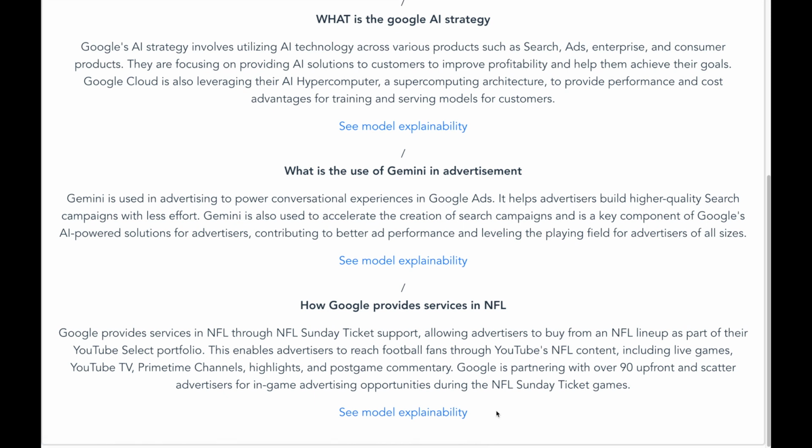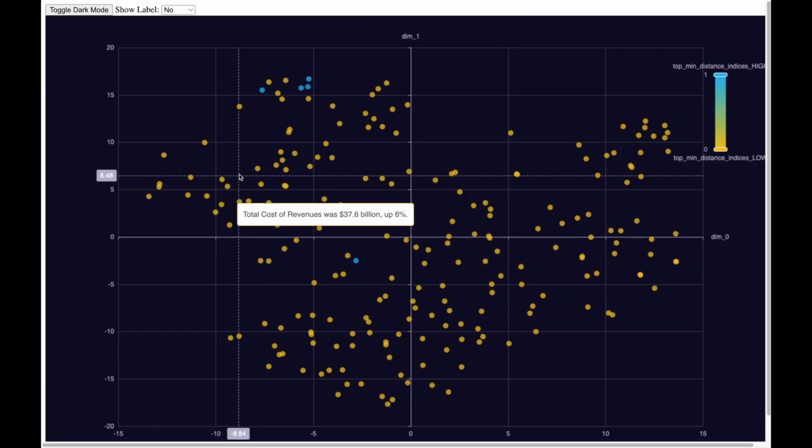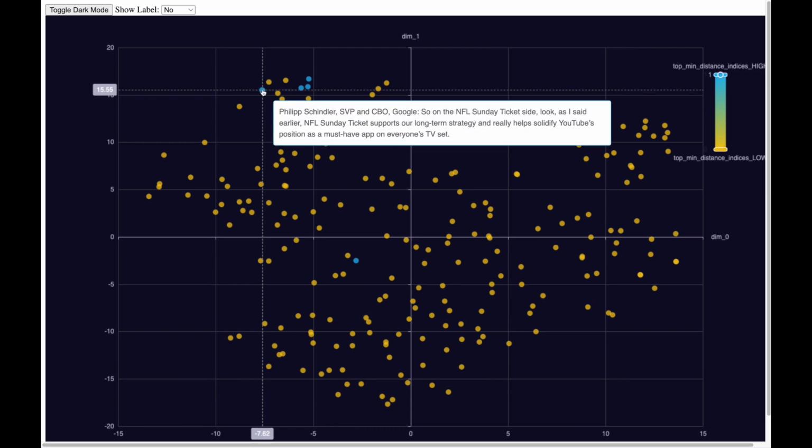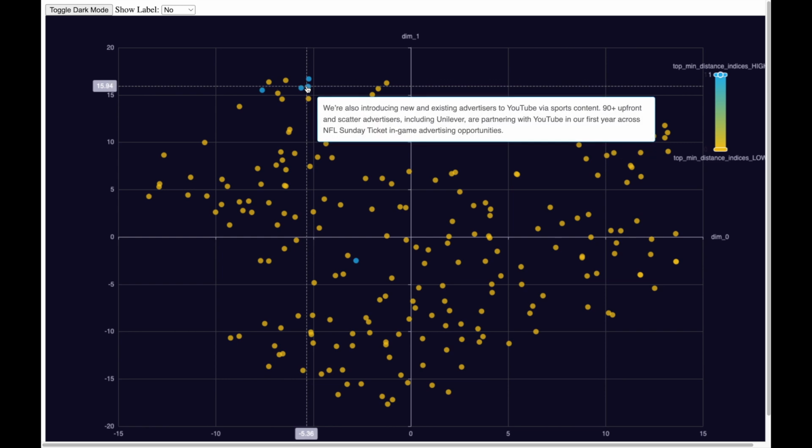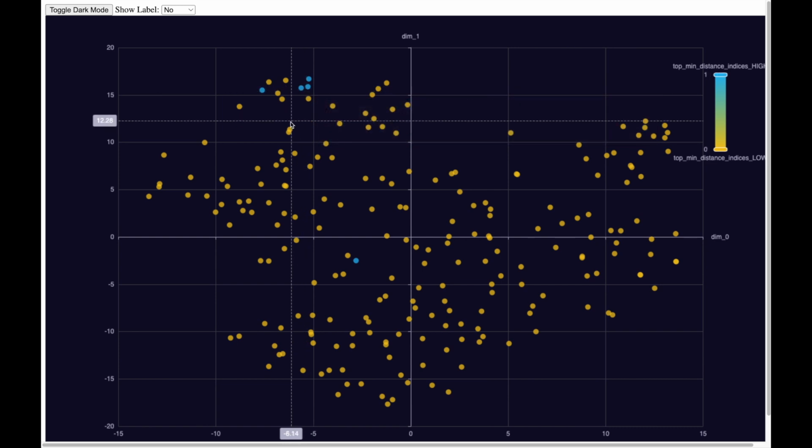And let us now look also at the model explainability. And let me now hover over these blue dots. And here I see that the SVP of Google is talking about how NFL Sunday Tickets supports the long-term strategy and solidifies YouTube as a must-have app on TV. And here we see that the transcript is about partnerships which are involved in NFL Sunday Tickets. So my friends, this was really cutting edge. This was pretty awesome, and hopefully you have also enjoyed this video.